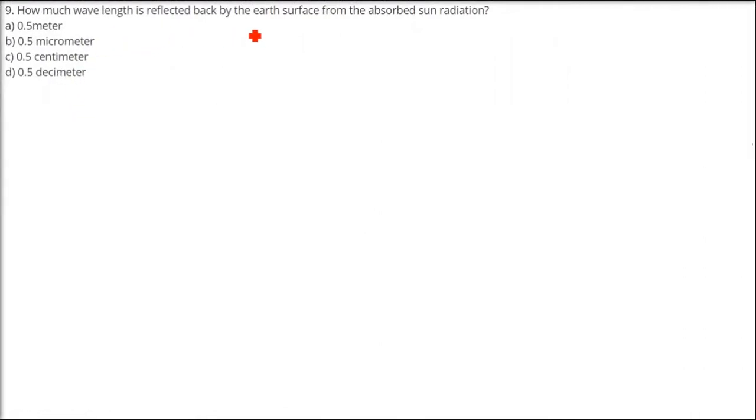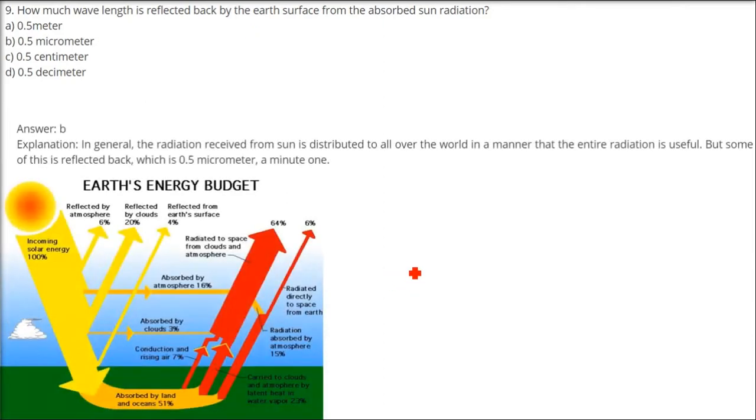How much wavelength is reflected back by the Earth's surface from the absorbed sun radiation? So this comes under the Earth's energy budget. So what is the incoming solar energy? How much is reflected by the clouds, atmosphere, Earth's surface? All these ideas you can see here. Some land and oceans are also there. So they are absorbed by land and oceans, around 51% it is. Now when we talk about wavelength, the answer is B, 0.5 micrometer.